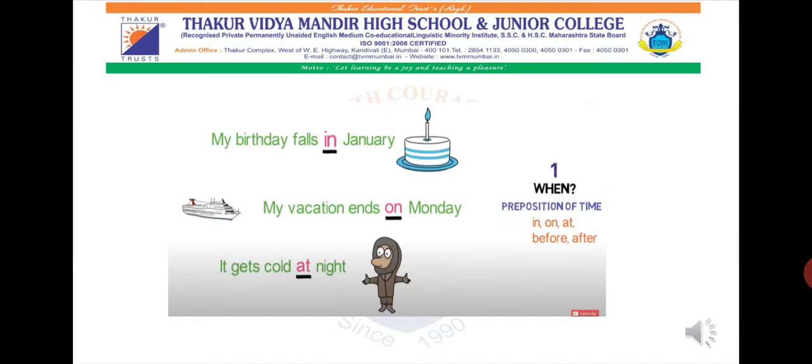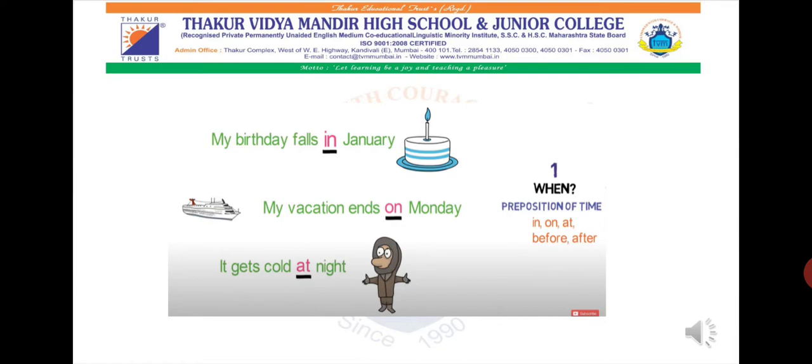The first type of preposition is when. The type "when" denotes the preposition of time. So in any sentence where anything is related to time, prepositions like in, on, at, before, after are used.